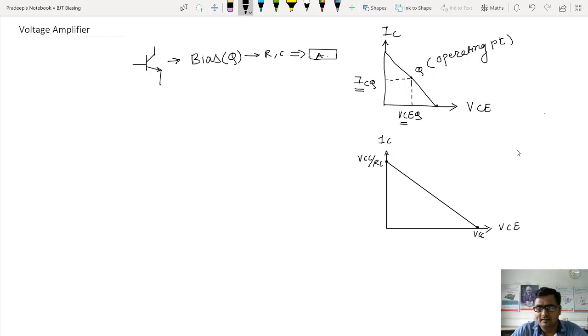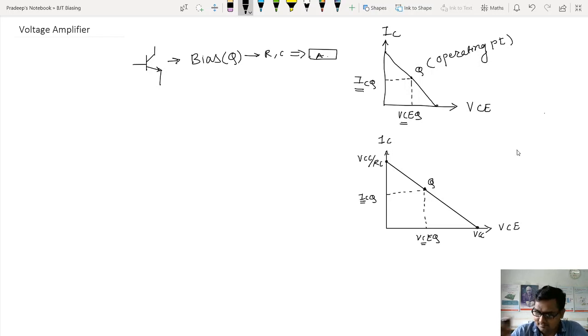That is known. Generally, we decide the Q point at the center. So that much ICQ and that much VCEQ we have fixed. Those ICQ and VCEQ represent a bias point. That is what Q is.